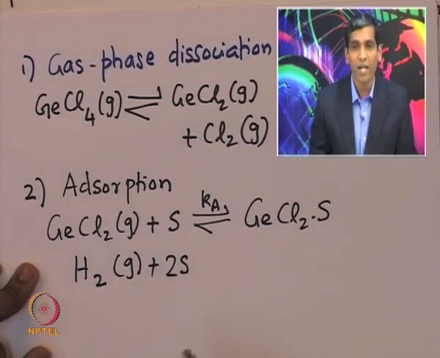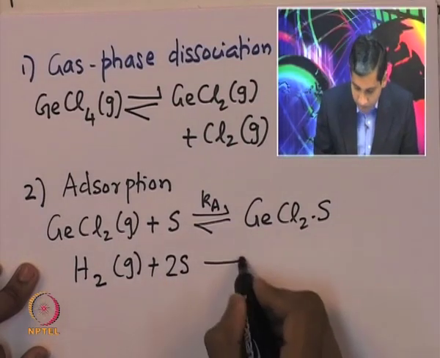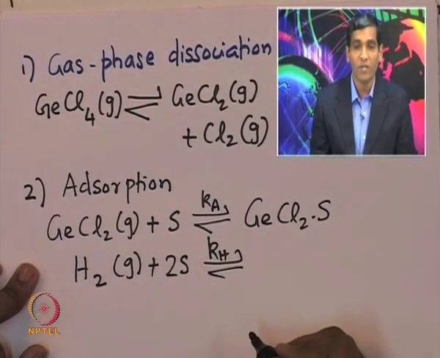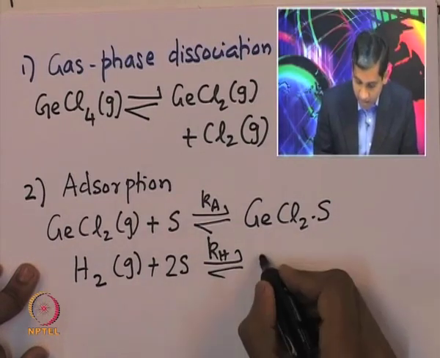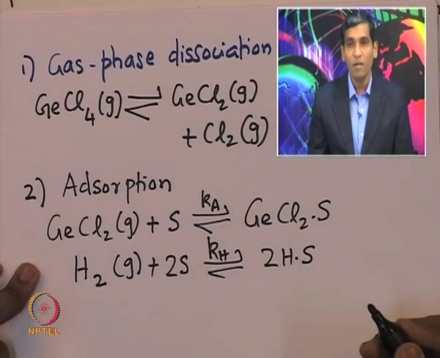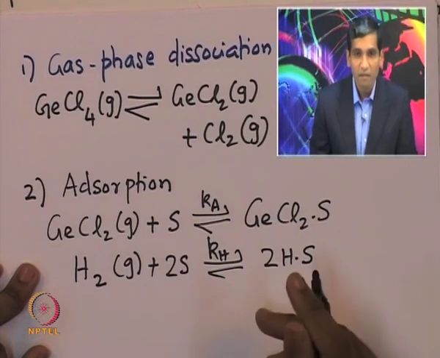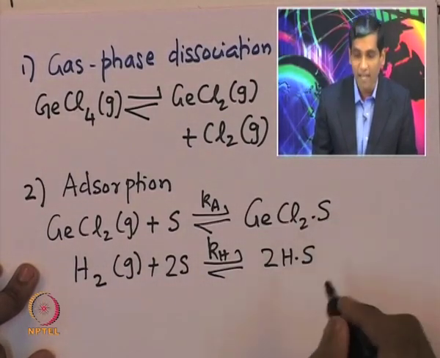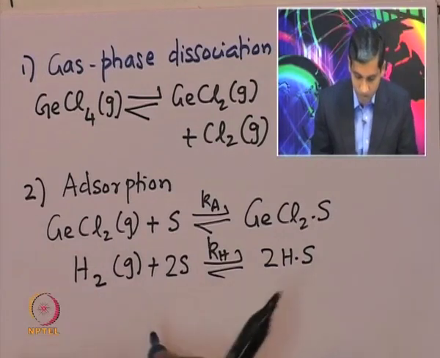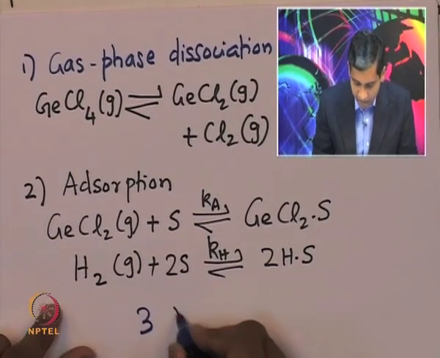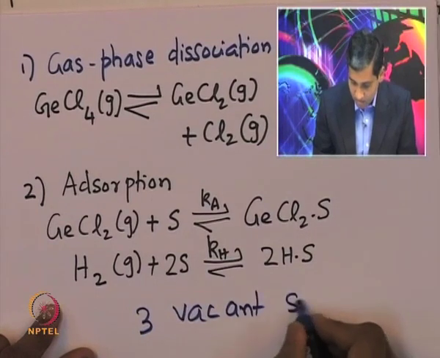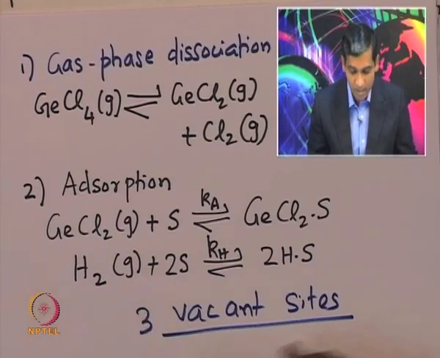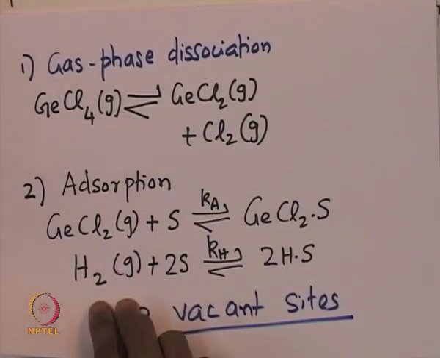It interacts with two vacant catalyst sites, and if the specific constant for that particular forward adsorption step is Kh, then one molecule of hydrogen binds to two vacant sites which are available. So, three catalytic sites are actually involved; three vacant sites are required for this catalytic process. The next step is the surface reaction.